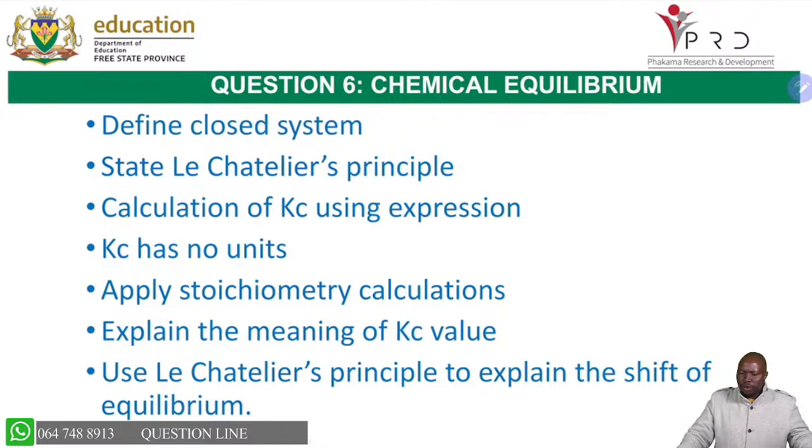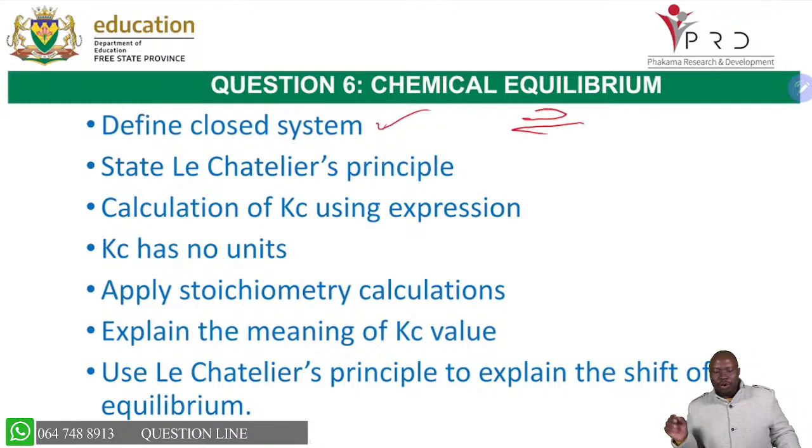Now, without any wasting of time, we'll move to the question, chemical equilibrium. The first thing that you must be able to remind yourself is that for us to reach equilibrium, it must be in a closed system and the reaction must be reversible. And you must be able to define what is a closed system, what is reversible, and it's nicely stated in your exam guideline. We're saying this closed system does not interact with its environment, or is isolated from its environment. And we're saying a reversible reaction, we're saying products can be converted back to the reactants.